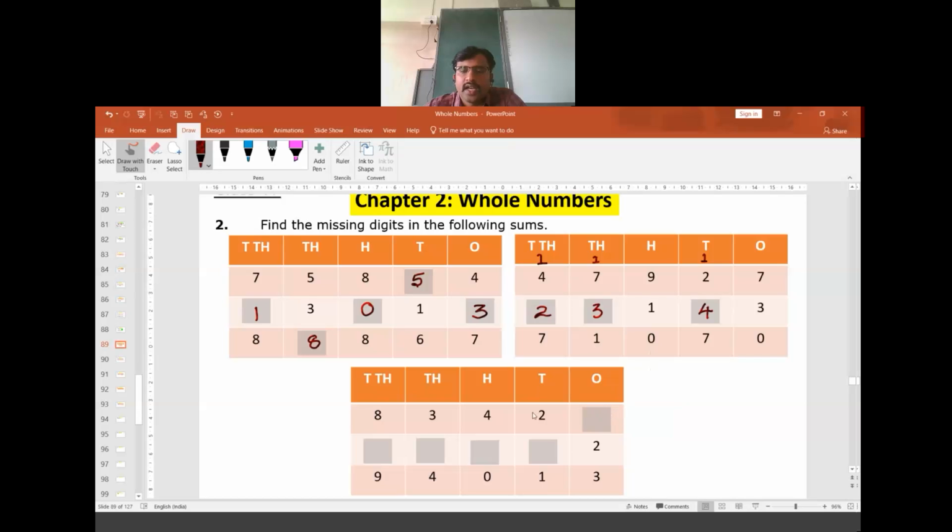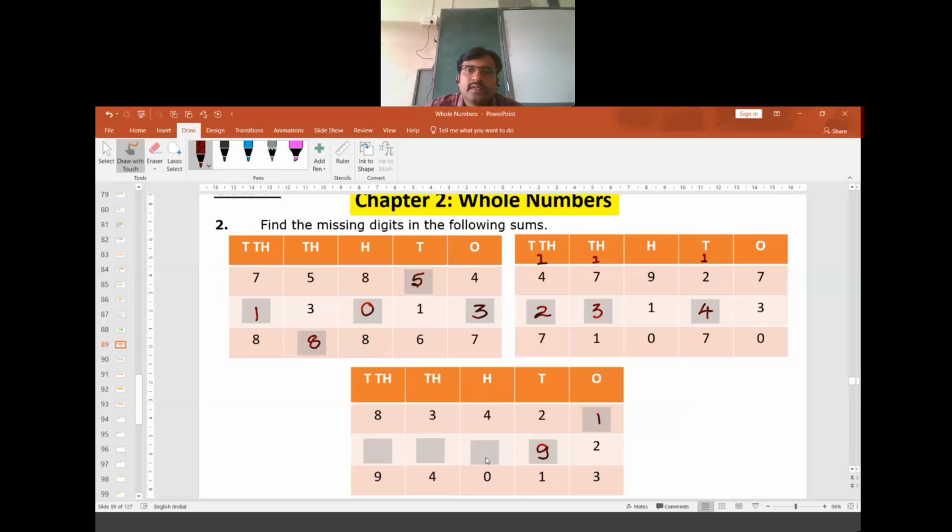In this third one, 2 should be added to 1, then the result is 3. 2 added to which number? We get 1 here. Actually, it has to be 11. So we need to add 9 to this. When 11 is there, 1 is carried forward here. 4 plus something should be obtained here. So 1 is already carried forward. Let me erase that.